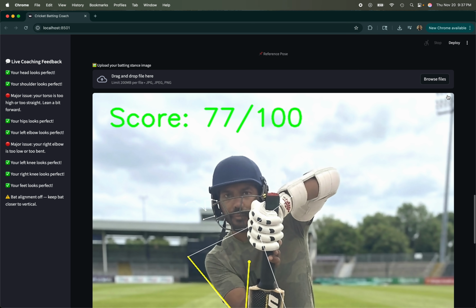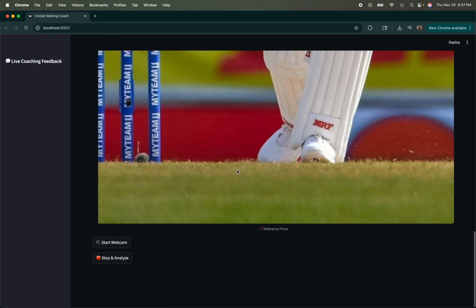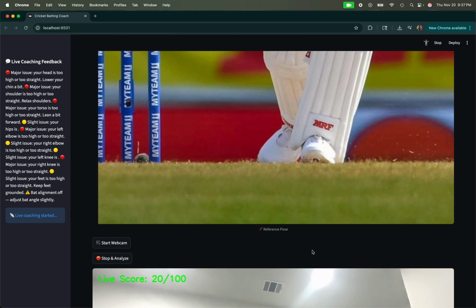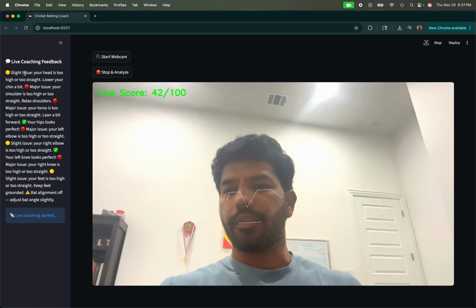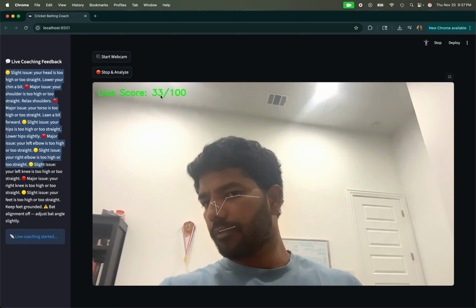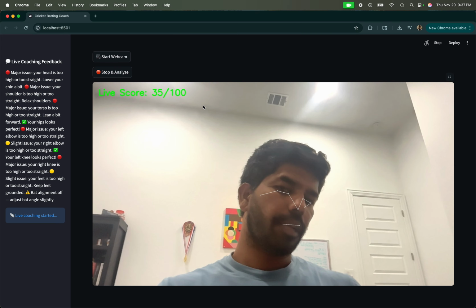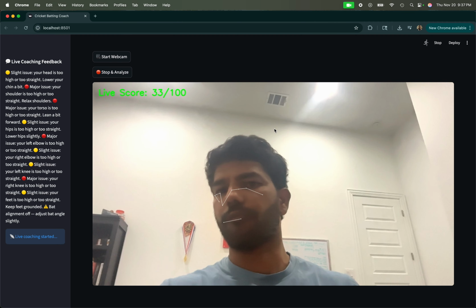And then we can also use the webcam for a live feed. Currently I'm just sitting in front of a computer, so the posture is bad and the score is low, and it shows the improvements that I need. And if I move my head, it dynamically calculates the score.